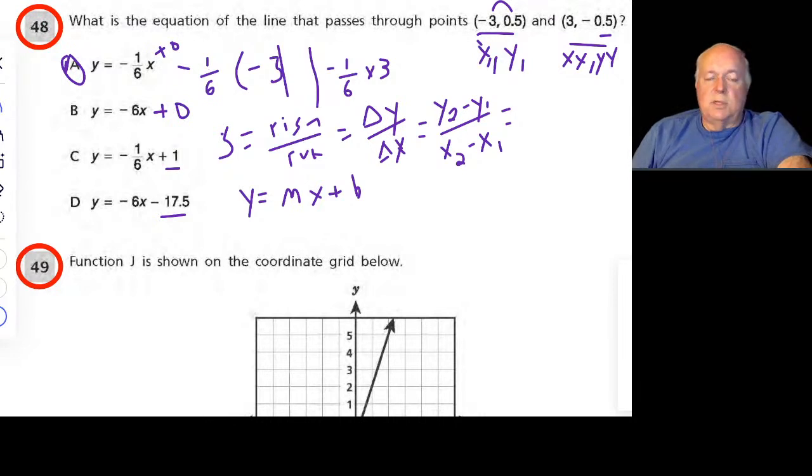Okay, so let's go back over here. It doesn't matter which we choose, so I'm going to have my y2 being 0.5 minus a minus 0.5.